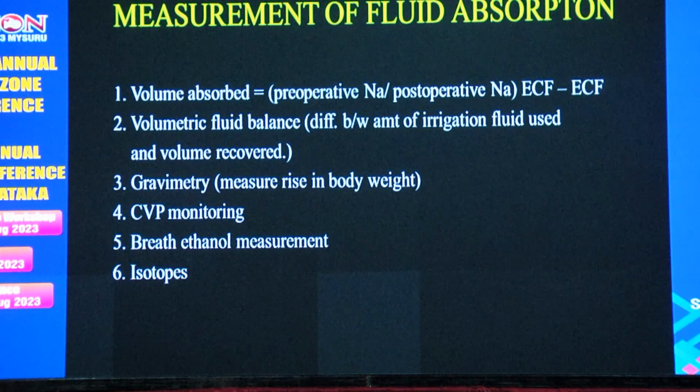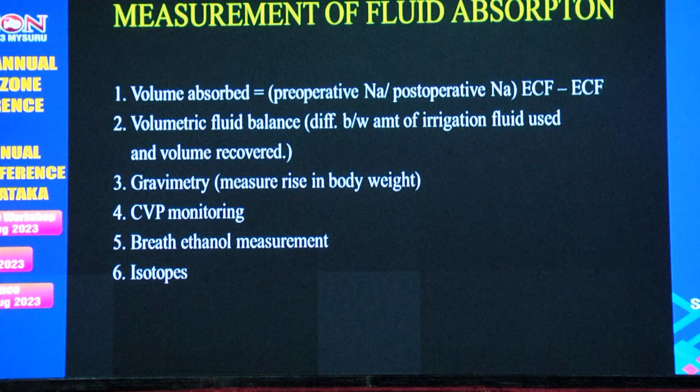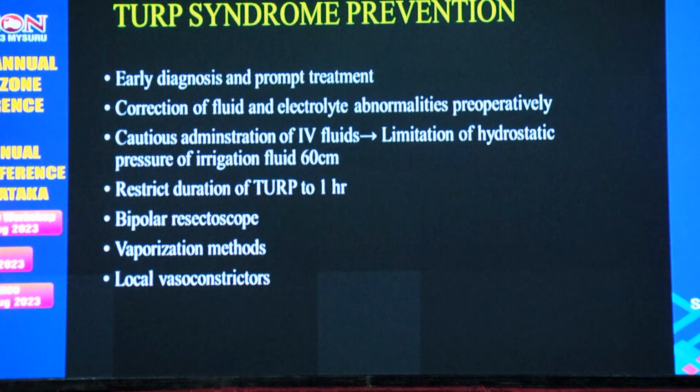How do you measure the fluid absorption? Volume absorbed is equal to preoperative sodium divided by postoperative sodium, multiplied by extracellular fluid volume, minus extracellular fluid volume. Other methods are volumetric fluid balance, that is the difference between irrigation fluid used and volume recovered, gravimetric, that is by measuring the body weight, and CVP monitoring. A small amount of ethanol can be added to the irrigation fluid and serial measurement of the breath can be done, and by isotope method.